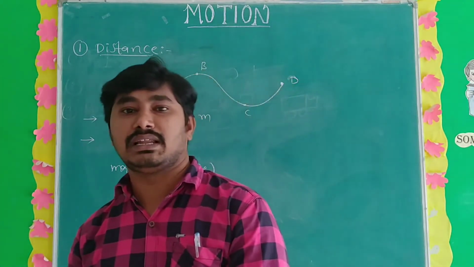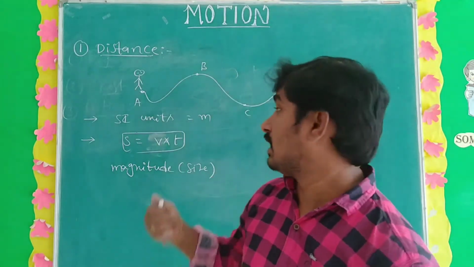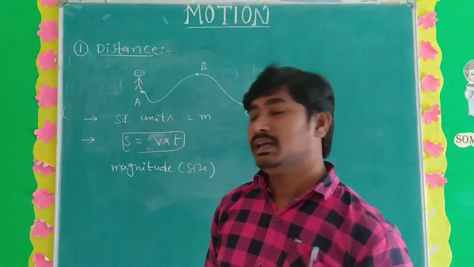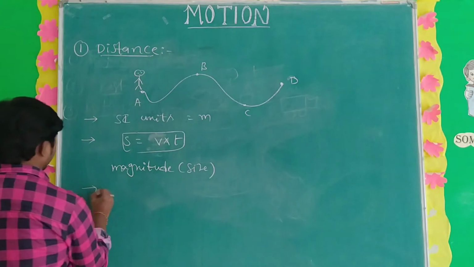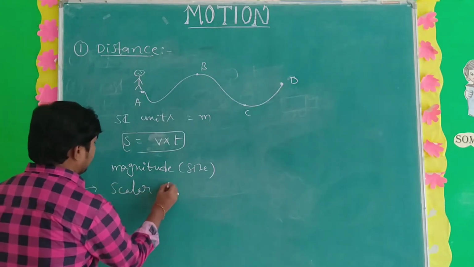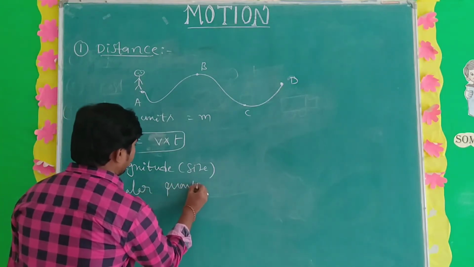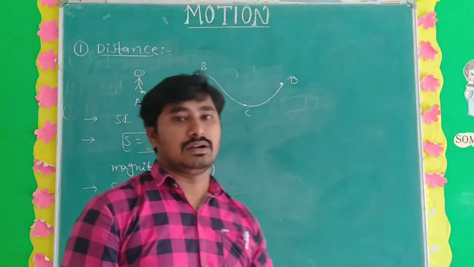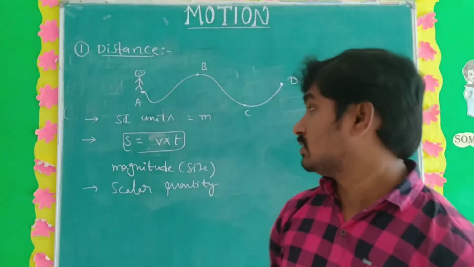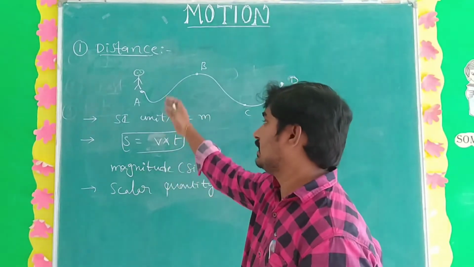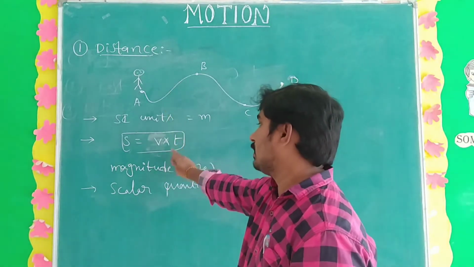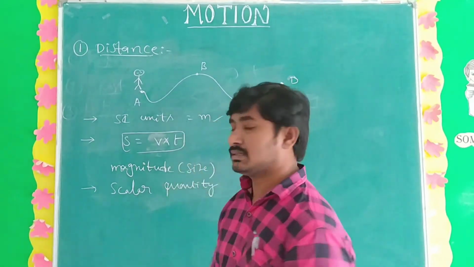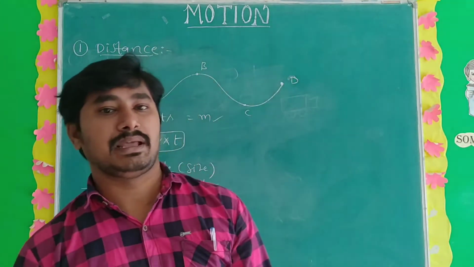It may be going in the east direction or west direction, but we should not follow that. Distance does not follow direction. That's why it is a scalar quantity. Understand what distance is? This point is very important. Distance and the distance formula, and this is a scalar quantity. What is the unit of distance? Meters. What is meant by displacement?